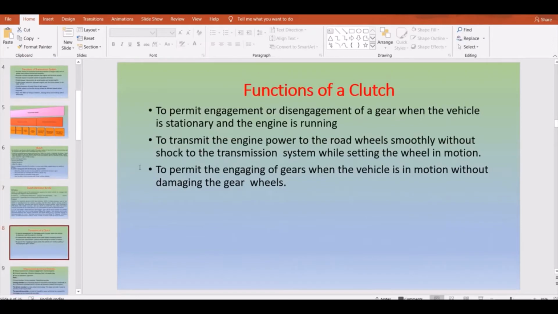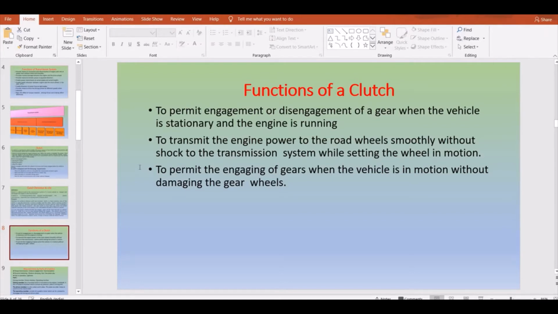And next, functions. You can list out many functions related to the clutch. Usually these are the functions which I have listed over here. To permit engagement or disengagement of a gear when the vehicle is stationary and running. In a simple way the concept is the same; the writing part may vary in different ways, in terms of your requirements, functions, or objectives. Next is to transmit the engine power to the road wheels smoothly without shock. And next is to permit the engagement of gears when the vehicle is in motion without damaging them.